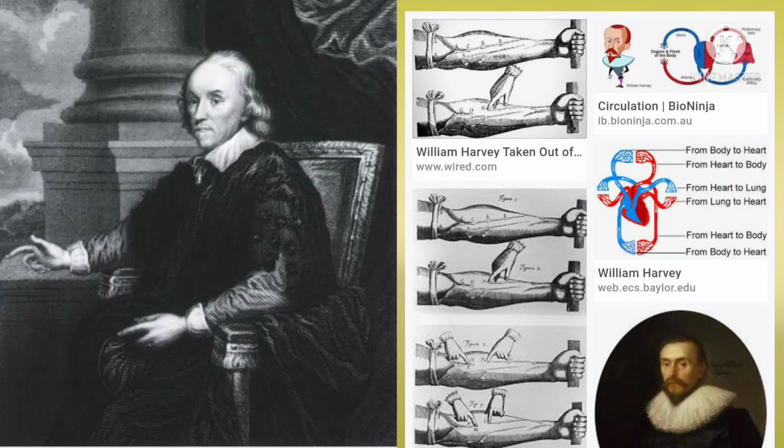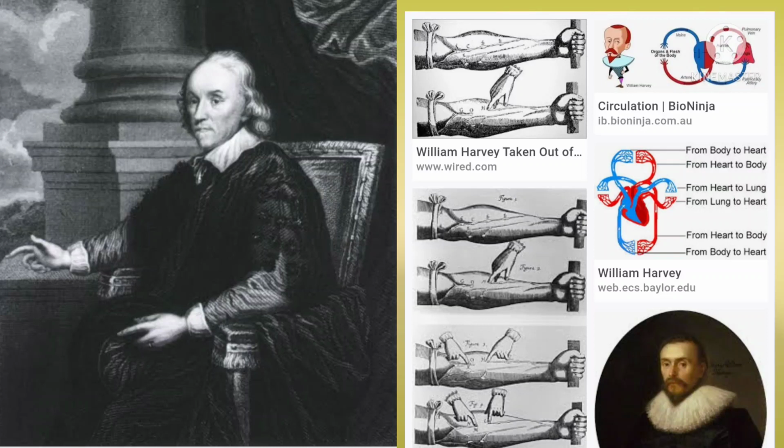When the heart contracted, however, no blood in the ventricle could flow back into the atrium. Instead, all the blood was pushed out into the arteries.